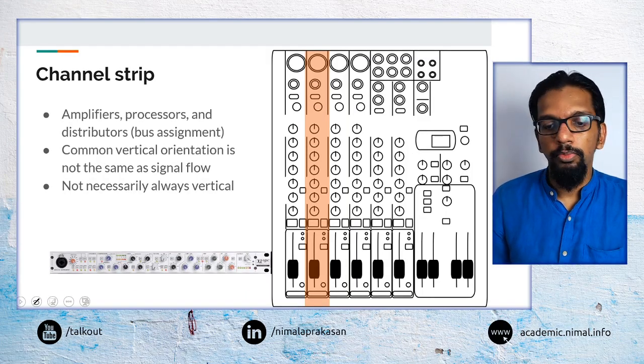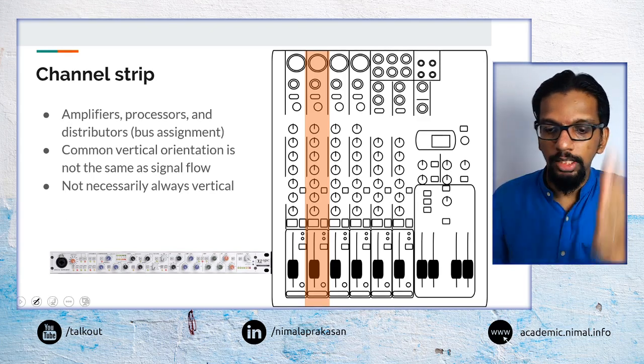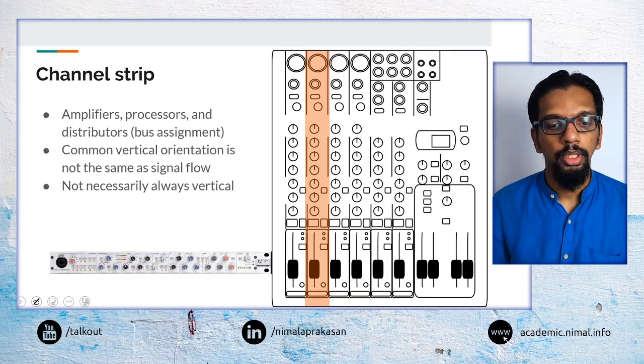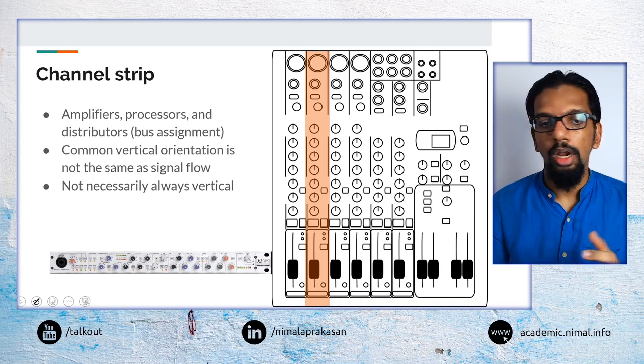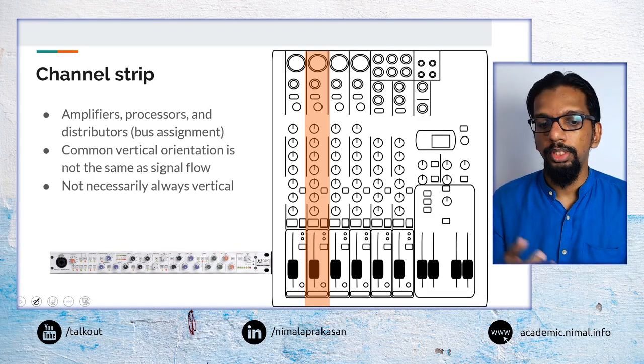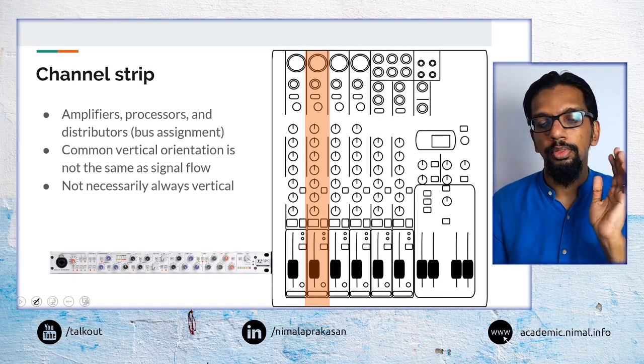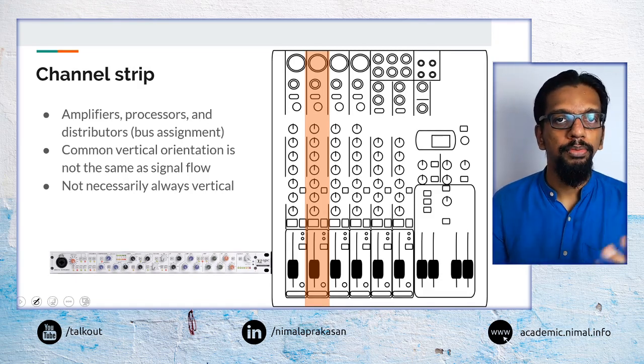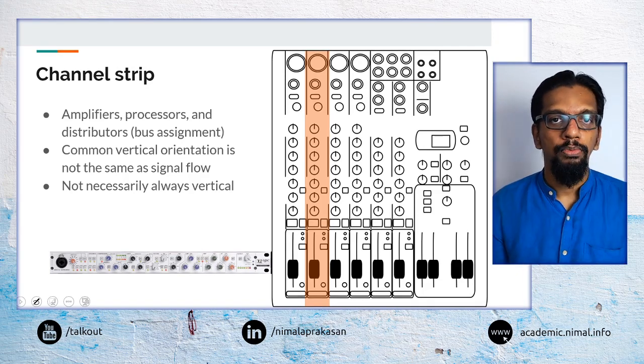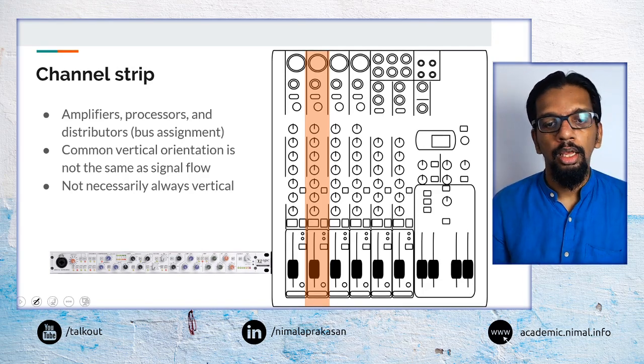When we take a single channel strip from a mixer, we can identify a number of common components. There may be some level of amplification or pre-amplification for inputs that are coming in.